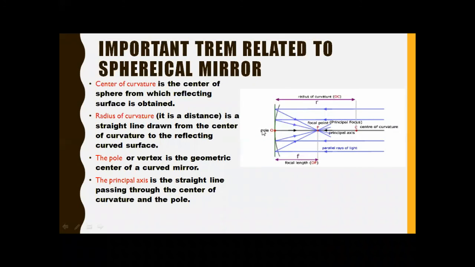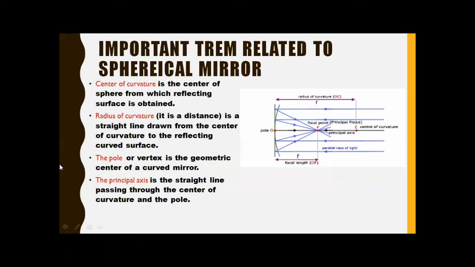We represent the pole by O, and we can also represent it by the letter P. The distance between the center of curvature and the pole is known as the radius of curvature.